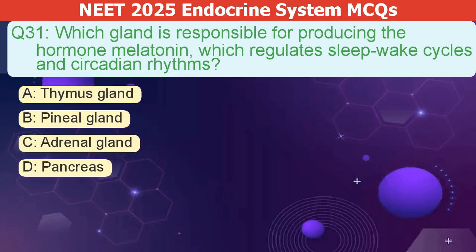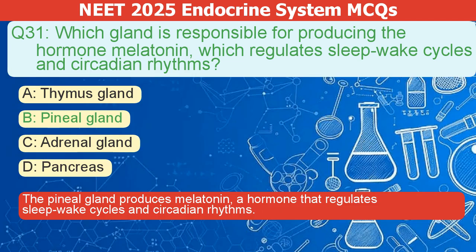Which gland produces melatonin, the hormone that regulates sleep-wake cycles and circadian rhythms? A. Thymus gland. B. Pineal gland. C. Adrenal gland. D. Pancreas. The correct answer is B. The pineal gland produces melatonin, a hormone that regulates sleep-wake cycles and circadian rhythms.